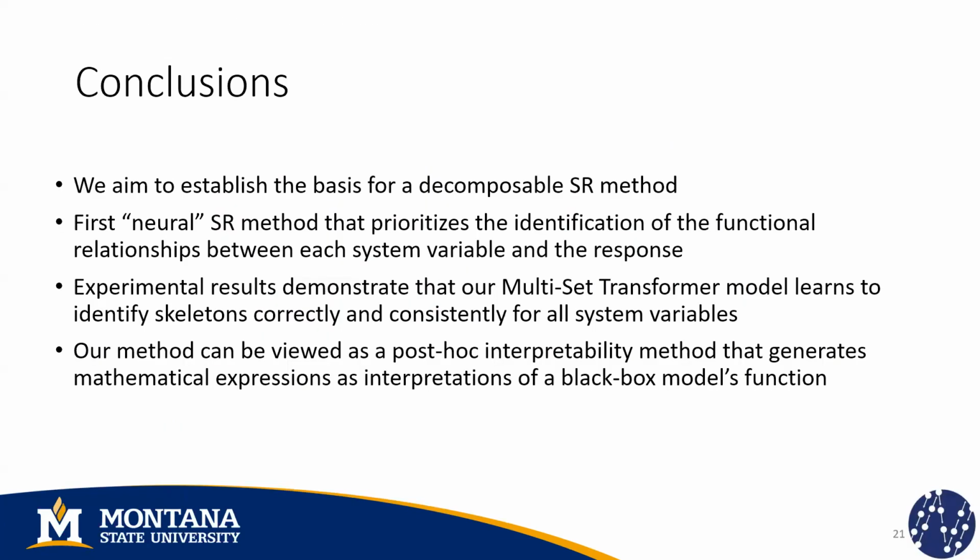In conclusion, our work aims to establish the basis for a decomposable symbolic regression method. And to do that, we're presenting the first neural symbolic regression method that prioritizes the identification of the functional relationships between each system variable and the response of the system. Our method actually allows for a deeper understanding of how individual variables contribute to the system's behavior. And experimental results demonstrate that our multi-set transformer model learns to identify skeletons correctly and consistently for all of the system variables. In the end, our method can be viewed as a post-hoc interpretability method that generates mathematical expressions as interpretations of a black box model's function.